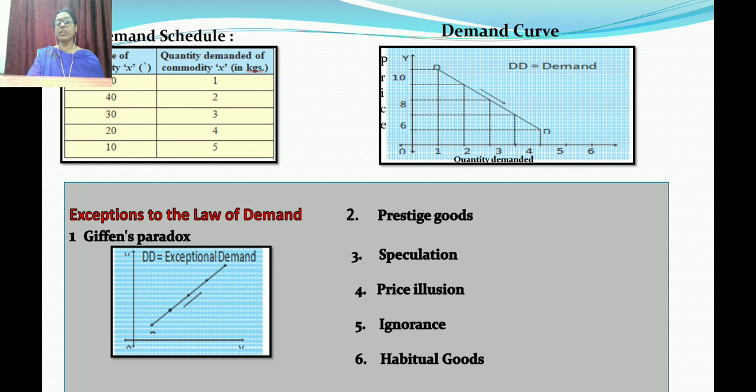Next one is ignorance. Ignorance of what? They are ignorant about the market conditions, or the commodity, or the price. What happens when consumers are ignorant about the price of that commodity at other places? They don't know this commodity will be at a lower price in some other places.